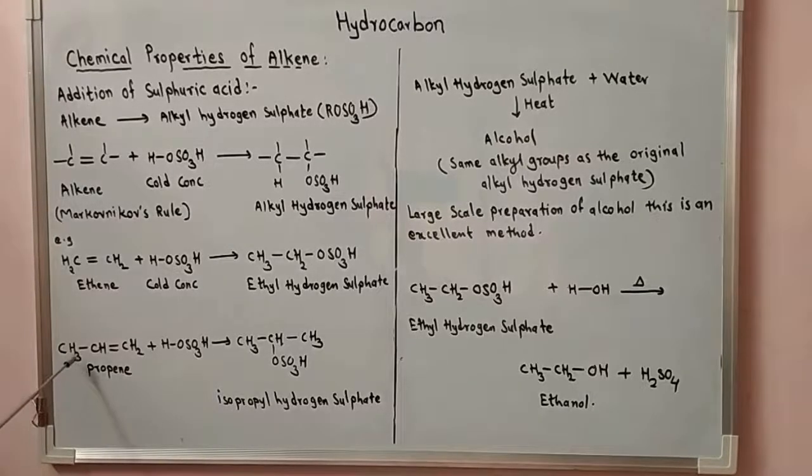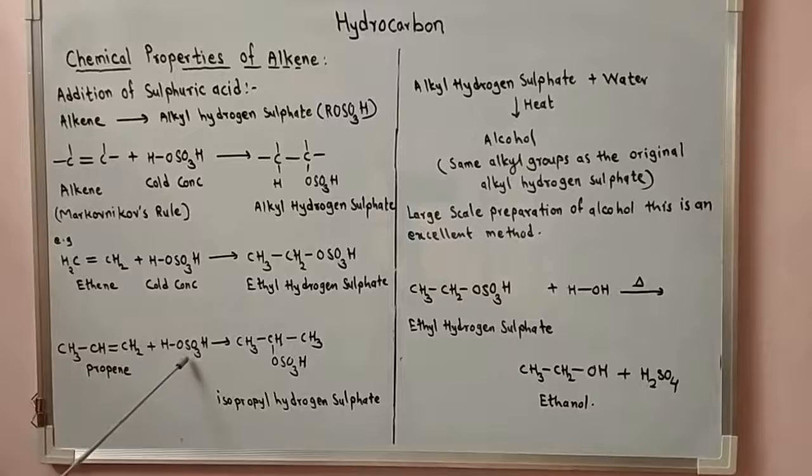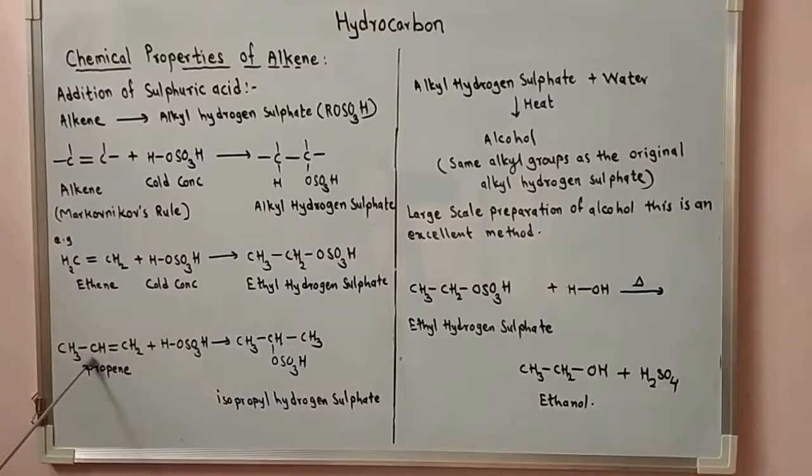Next example of an unsymmetrical alkene, propene, CH3CH double bond CH2, plus H2SO4, that is HOSO3H, gives CH3CHOSO3H CH3, isopropyl hydrogen sulfate. The negative part of the sulfuric acid, that is OSO3H, is attached to carbon number 2 and hydrogen to the first carbon.